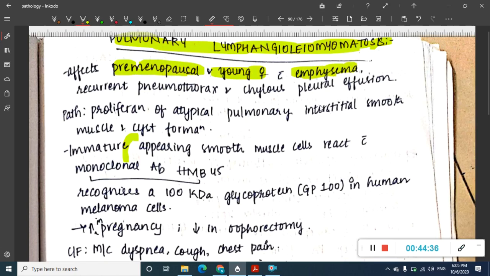Here if you see, there will be proliferation of atypical pulmonary interstitial smooth muscles, and there is cyst formation. Here the most important thing is, here the smooth muscles will react with this monoclonal antibody which is HMB45, and this HMB45 also recognizes a 100 kilodalton glycoprotein which is in human melanoma cells.